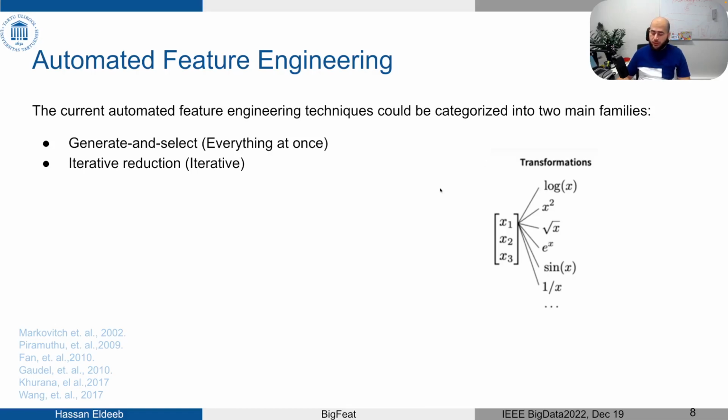We can do this under the assumption that we have some transformations. These transformations could be unary, binary, or maybe even trinary transformations or operators. For example, unary transformations include arithmetic, log, square root, e to the power x, where x is one of the original features, and binary transformations include arithmetic sum, multiplication, division, and so on.